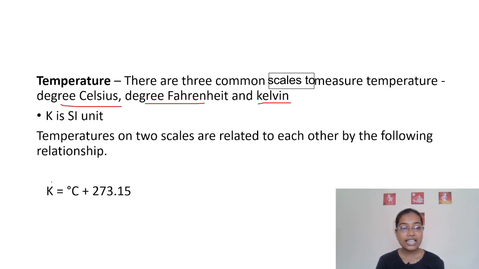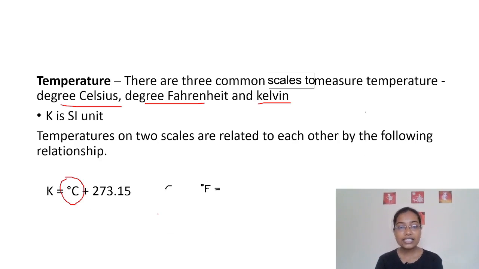If you know the temperature of the substance in Celsius, add 273.15 to it, and that gives the temperature in Kelvin. If you are asked to calculate the temperature in Kelvin when Celsius is given, you just add 273 to it.